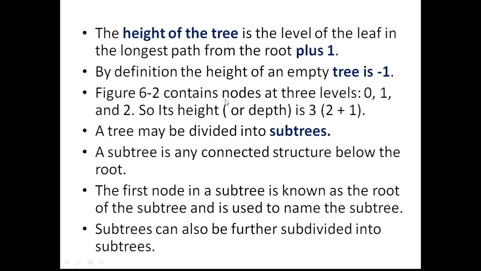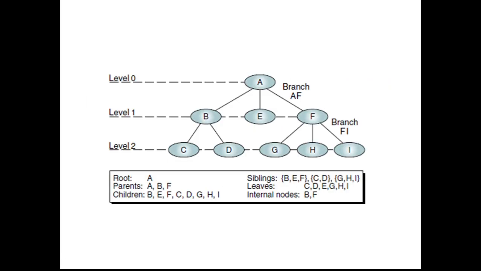And the next terminology is the height of the tree. Height of the tree is nothing but the maximum level plus 1. So it's easy to compute the height of a tree. First you have to find out the maximum level of the tree and then add 1 to that. So in this example, the maximum level is 2 and so its height is 3.